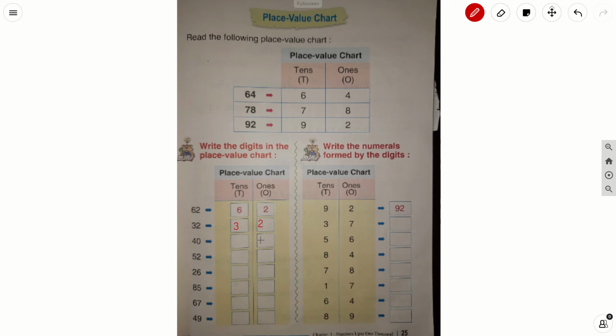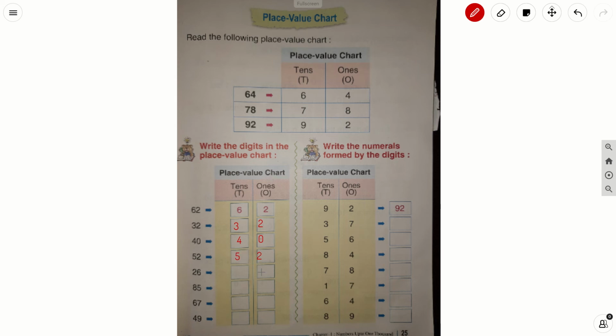In 40, what is there in a ones place? 0. And what is there in a tens place? 4. In 52, what is there in a ones place? 2. And what is there in a tens place? 5.